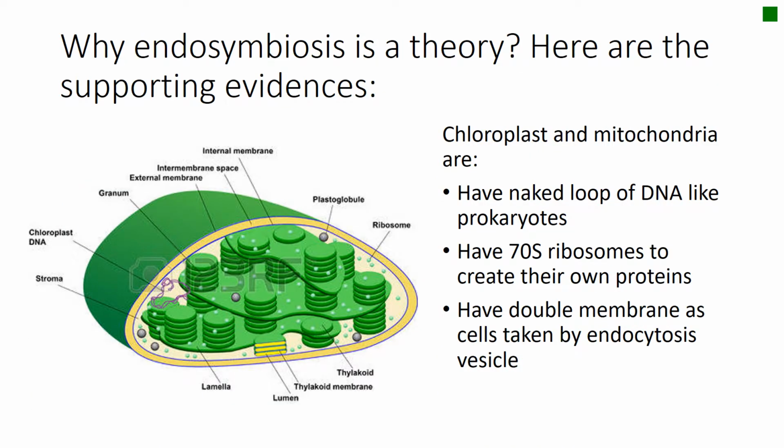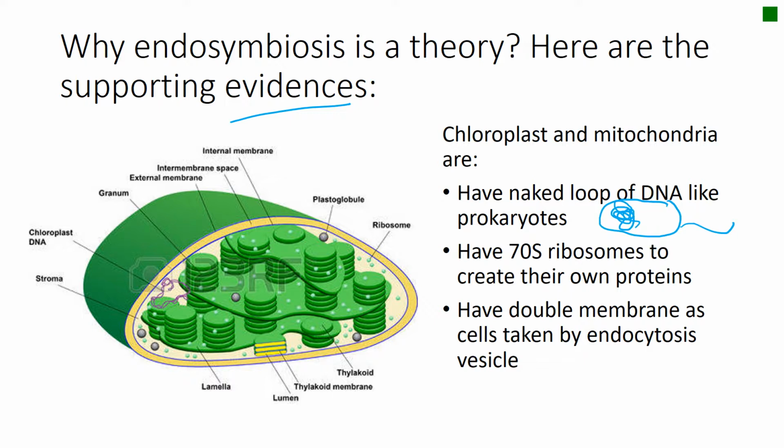So maybe you ask me, but why is it a theory? Isn't it has to be supported by evidences? Yeah, don't worry. Let's talk about the supporting evidences. The first one, chloroplast and mitochondria have a naked loop of DNA like prokaryotes. If you still remember, in the previous subchapter, the prokaryotes have naked DNA in the nucleoid region.